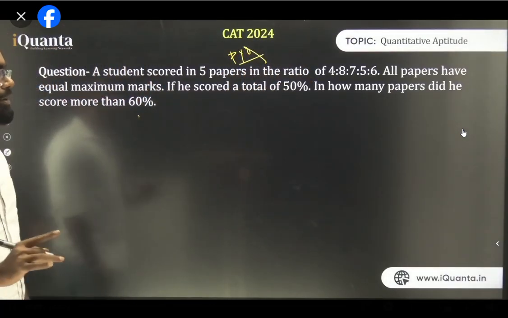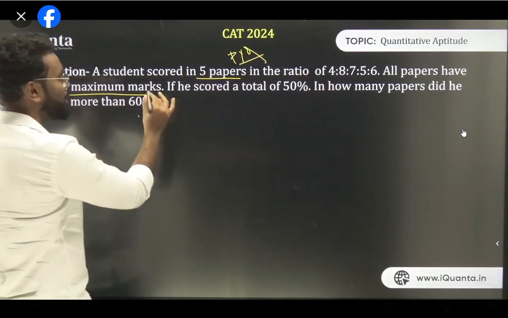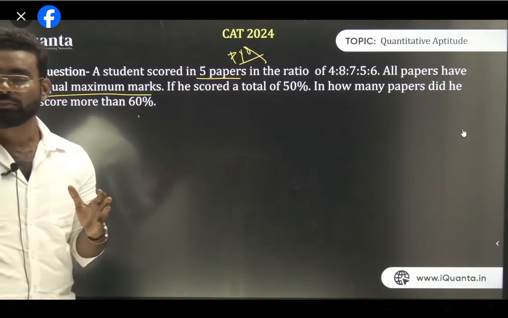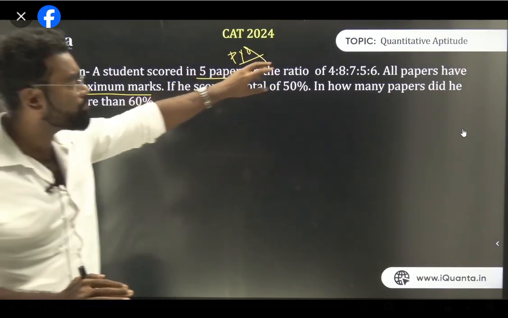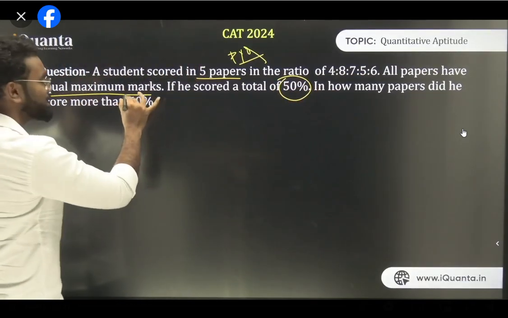Think about 4, 8, 7, 5, 6, right? And a student scored in 5 papers in the ratio this. All papers have equal maximum marks. मतलब सब paper का maximum marks same है. क्या है? सब paper का maximum mark is same, right? And उसका ratio of the score is 4, 8, 7, 5, 6. Overall, he scored how much? 50%. And the question is in how many subjects he scored more than 60%.